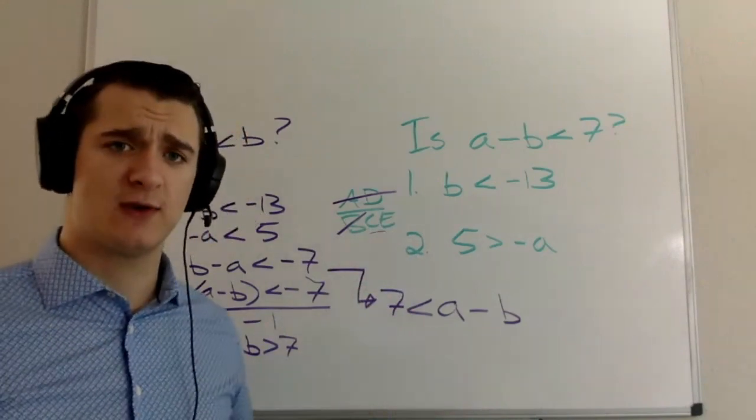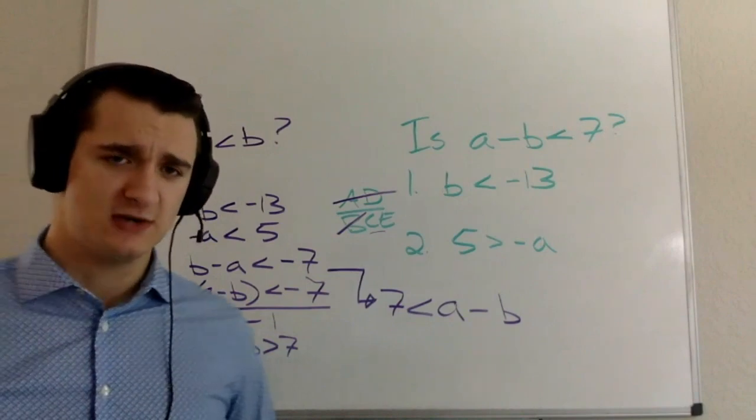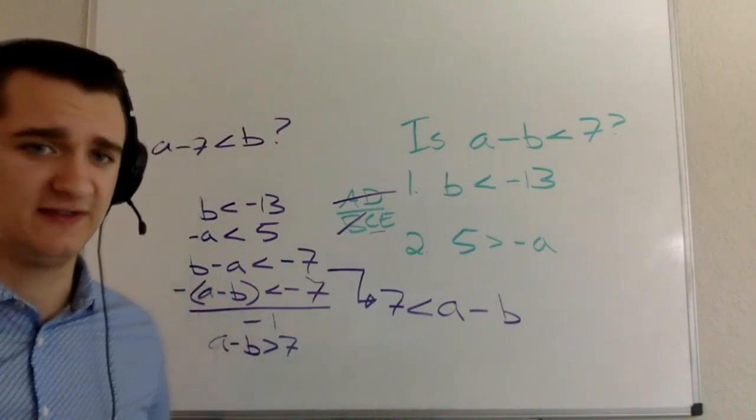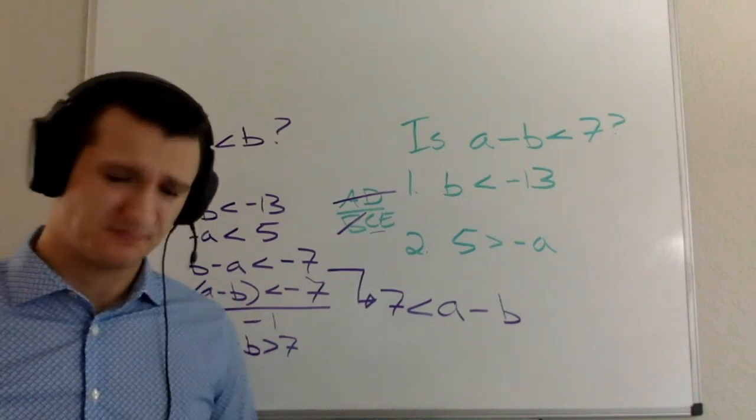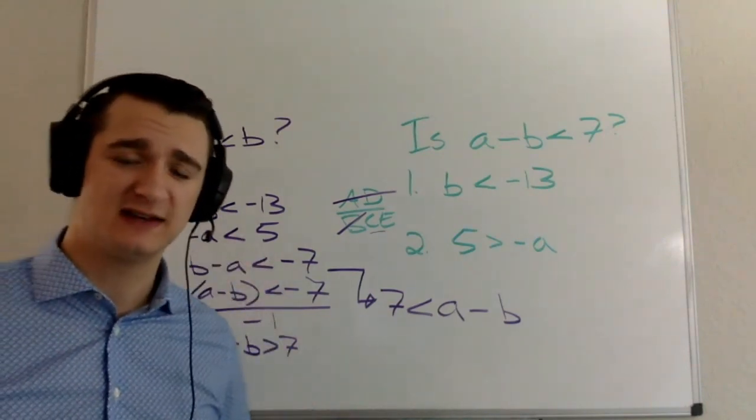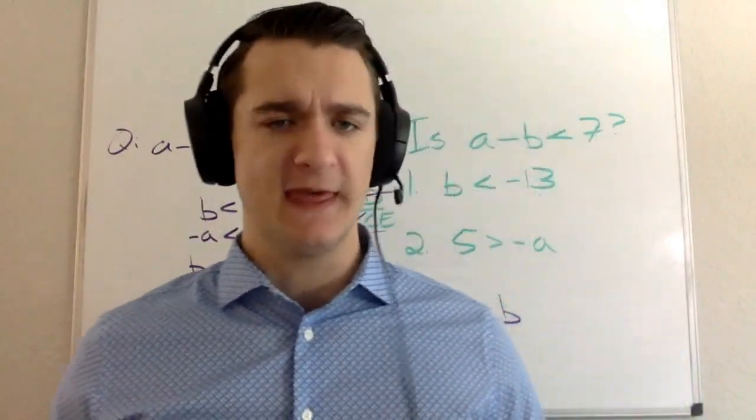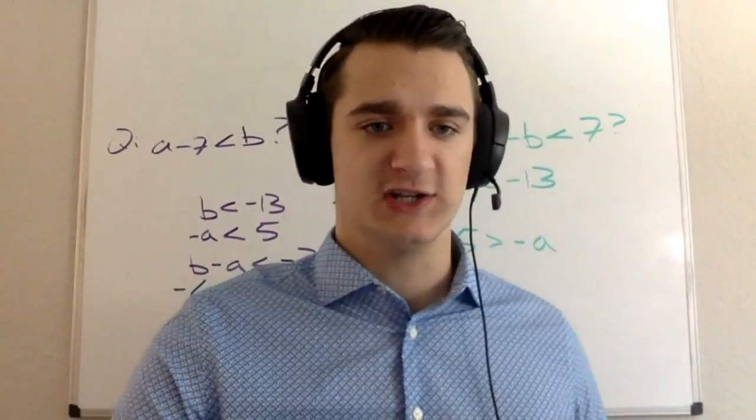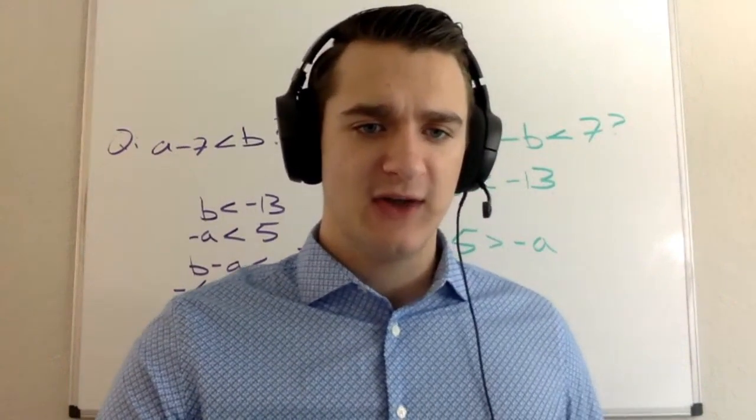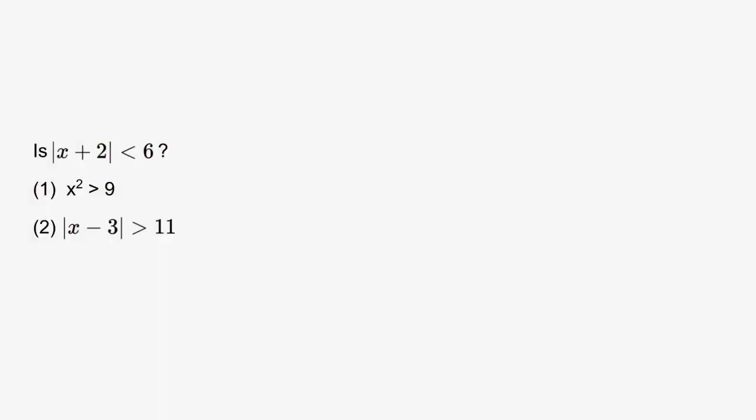But several good takeaways as it relates to inequalities here. When you divide by a negative, you've got to flip the sign. You can add inequalities as long as the signs are pointing the same way. You can't subtract inequalities. Good things to keep in mind as we get into some more advanced questions later in the video. Let's go ahead and take a look at this next one together.